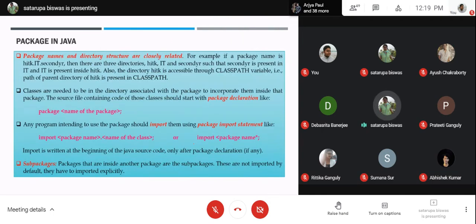Some more information about the package. Package names and directory structures are closely related. You can see the example that we have specified here. For example, a package name is hitk.it.secondyear. That means hitk is the supreme package inside which the sub package it is there. Inside the it package, you have the secondyear package. Suppose you have a package structure like this.